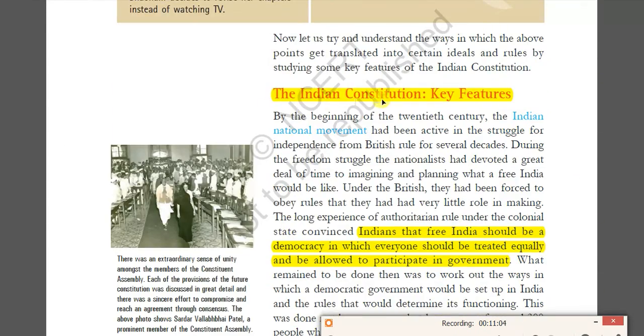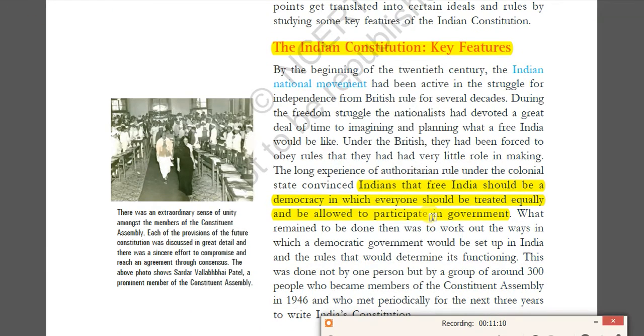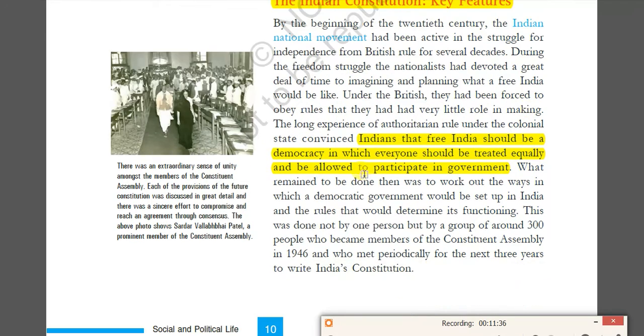So the Indian Constitution's key elements. This is very, very important, because in the syllabus we have different types of features of it: the key features or salient features of the Indian Constitution. Here he is trying to explain the British rule versus independence. During the freedom struggle, the nationalists believed that under British rule they were forced to obey rules that they had very little role in making. So they were convinced that free India should be a democracy in which everyone should be treated equally and be allowed to participate in the government.